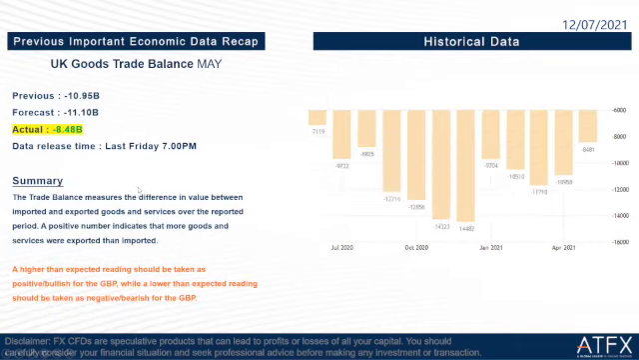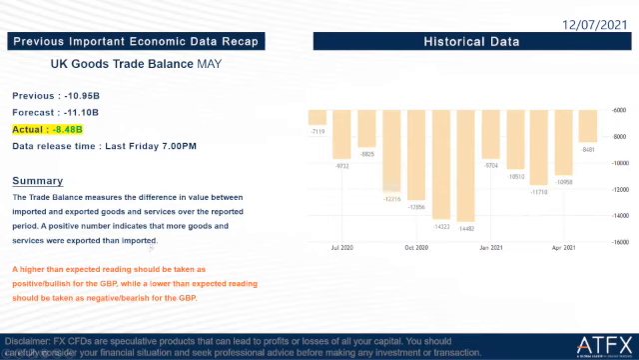Okay, so the next one of the previous UK important economic data is the UK goods trade balance May. So the previous is negative 10.95 billion. The forecast is negative 11.1 billion, and the actual is negative 8.48 billion, which is higher than the forecast, which is good for the GBP.